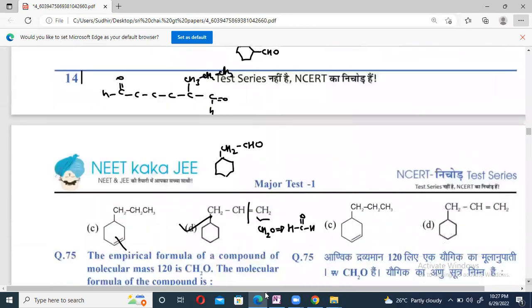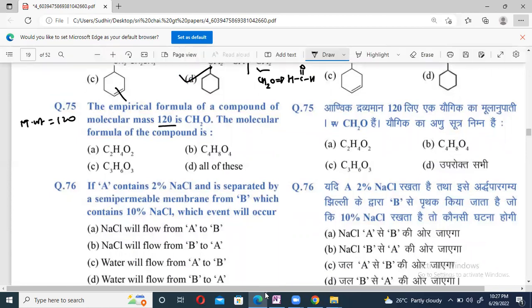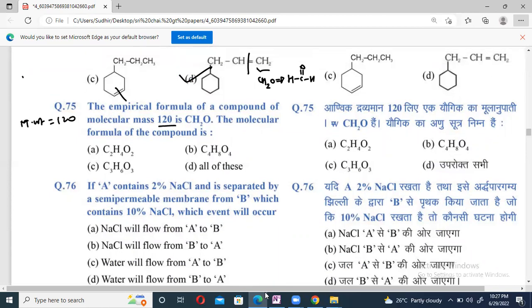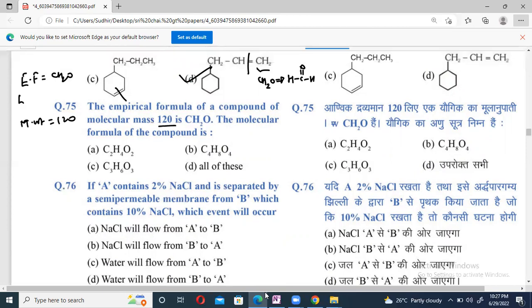75. The empirical formula of a compound of molecular mass 120 is CH2O. What is the molecular formula of the compound? See, beta, we have the molecular weight, 120, and the empirical formula, CH2O.